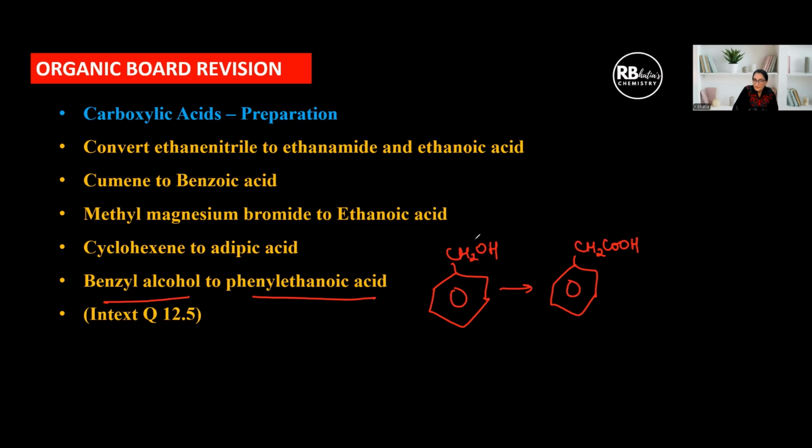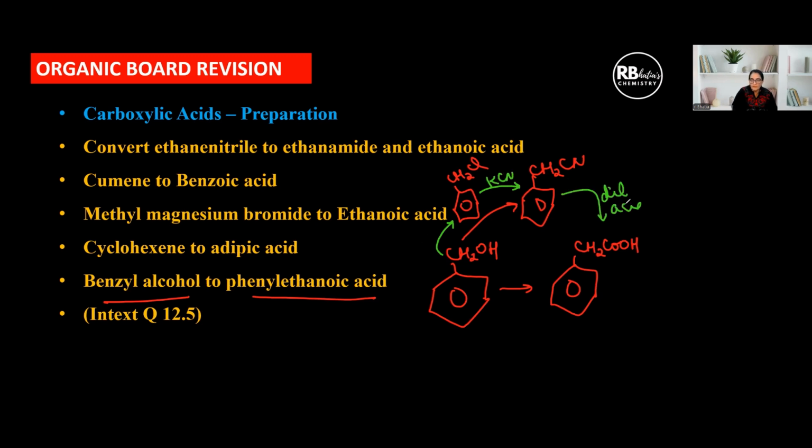Right? So one thing that you have to remember is we can never convert OH to something like this directly. This is one blunder you children make, so please be extra careful. We'll have to convert this first to benzyl chloride. By treating it with what? We can treat it with anything, PCl5, HCl, zinc chloride, anything to convert it to this, and then treat it with KCN to get to this compound. And once this is formed, then complete hydrolysis is going to give us this. Right? This is one common mistake.